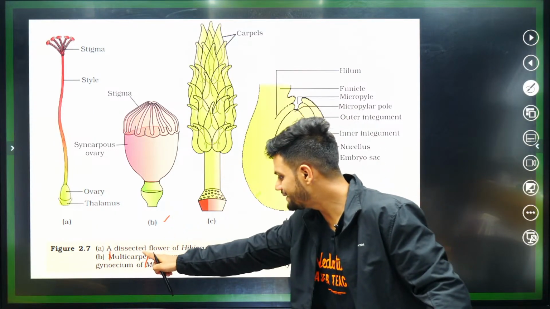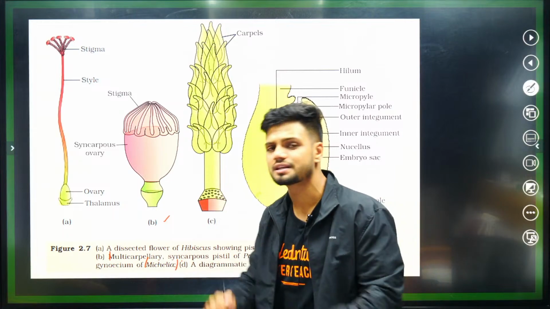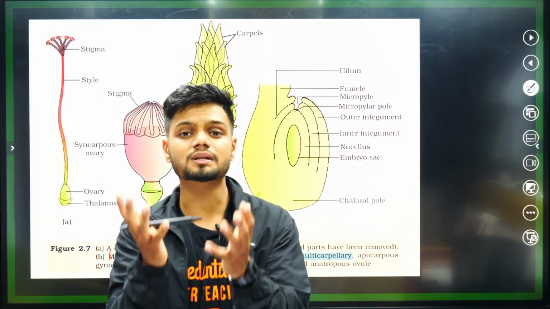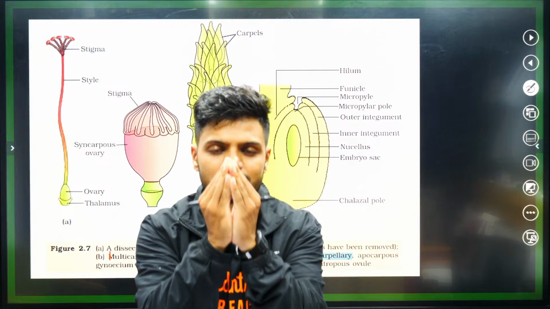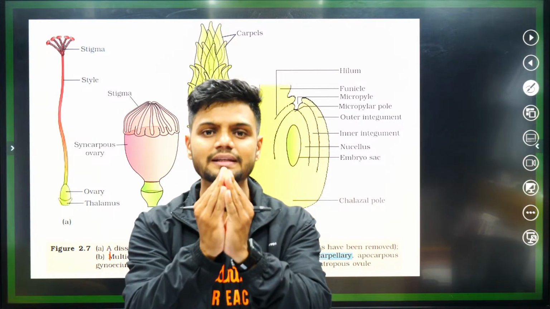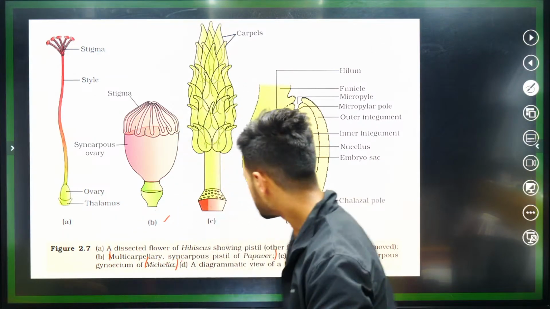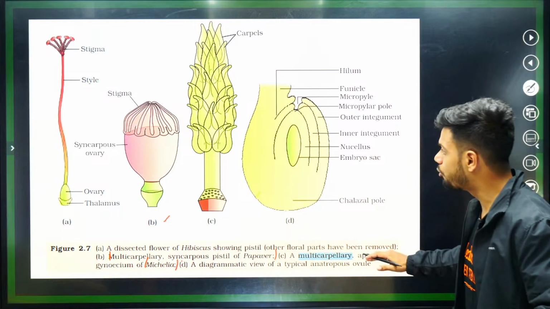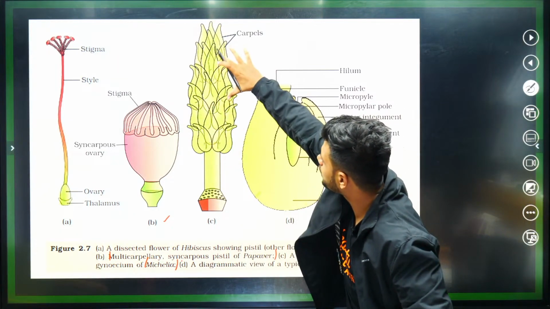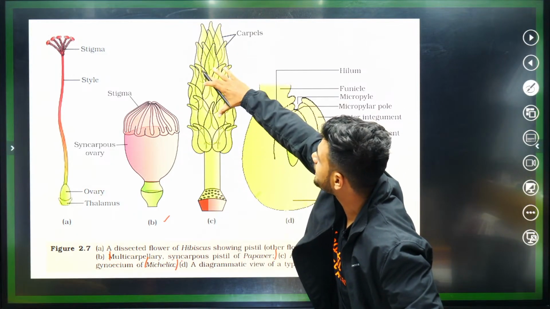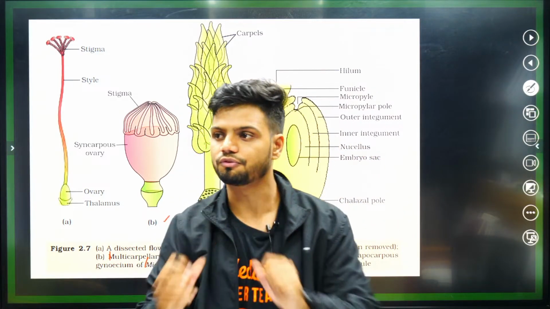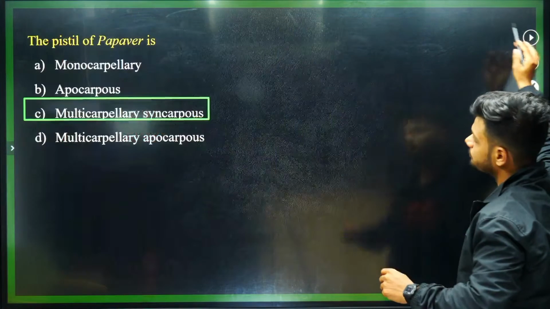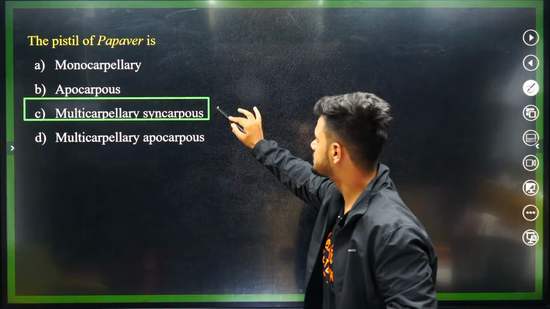Papaver is multicarpellary syncarpus. Multicarpellary means many carpels. Syncarpus means the carpels are fused. Many carpels, the carpels are fused. It is called multicarpellary syncarpus. What is multicarpellary apocarpus? Many carpels are there, but the carpels are completely free. So tell me, what is the answer now? Answer is option number C.